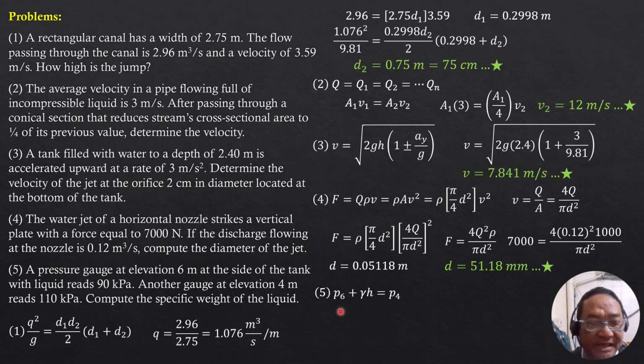P sub 6 is 90. Gamma unknown, H is 2, where 2 is 6 meters minus 4 meters, and P sub 4 is 110. So 90 plus gamma times 2 equals 110. Solving for gamma, gamma is 10 kilonewtons per cubic meter. So that's it for this video.